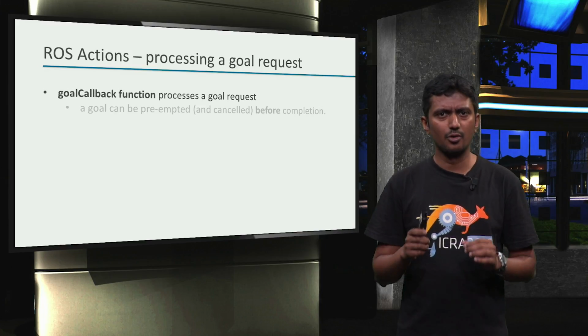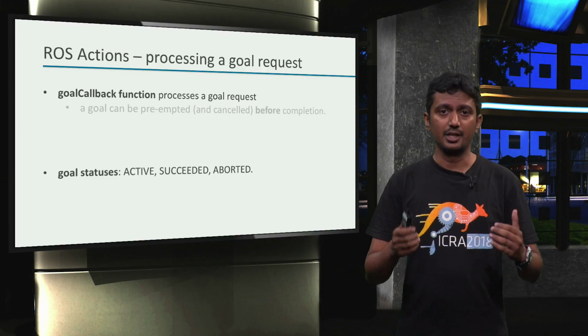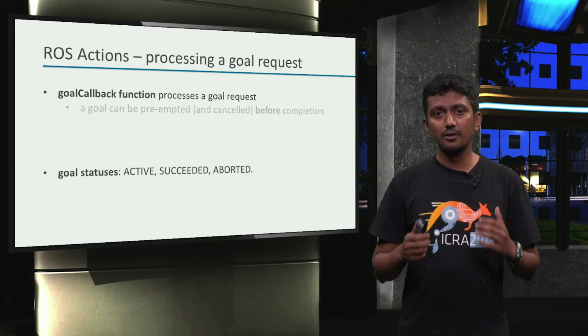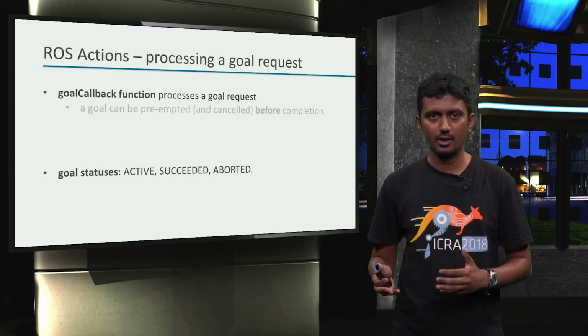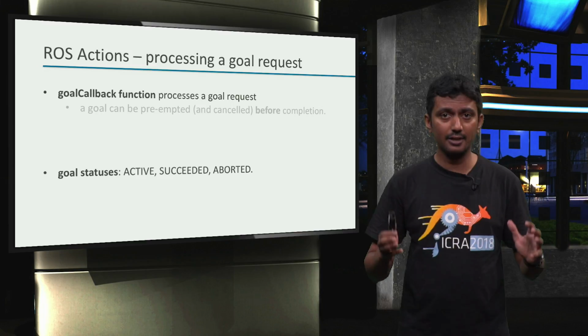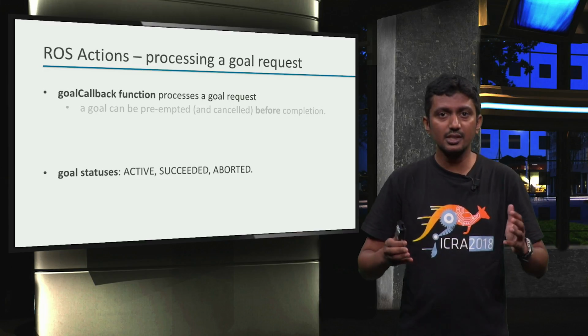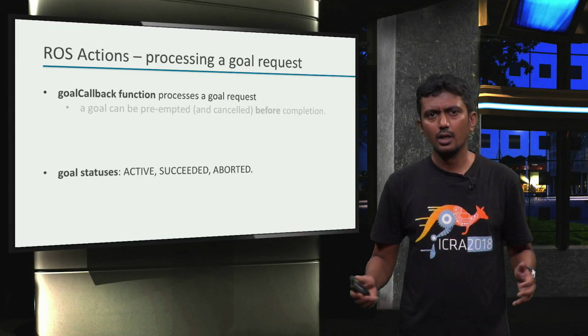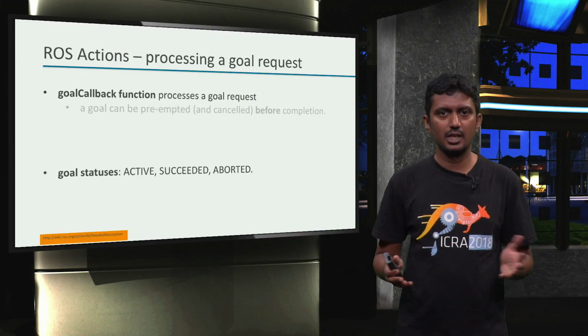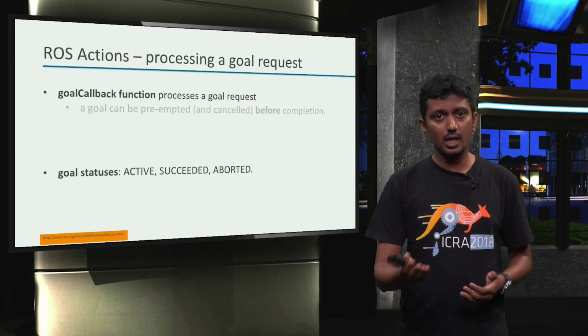Discussing these aspects of goal preemption is, however, beyond the scope of this course. Additionally, a goal can be in different states while being processed. For example, a goal currently being processed is in the active state, or a goal that was achieved is set to succeeded state, and so on. There are also additional states, but they will not be required in this course. In case you are interested, you can have a look at this link.